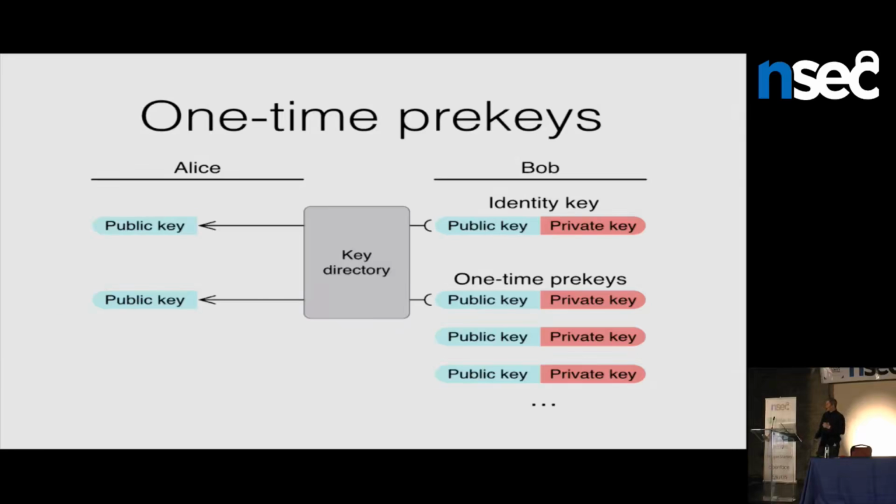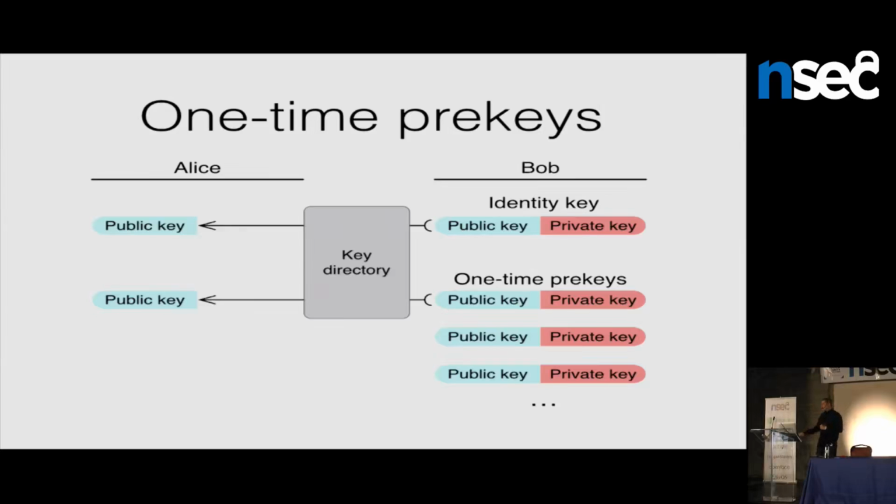Another thing to worry about is that the key directory could lie about Bob's pre-key public key, and it could serve Bob's correct, authentic identity public key, but an incorrect pre-key public key that it knows the private key for. And that's kind of a weird attack. If it did that, Alice would encrypt a message that Bob can't decrypt. It would be kind of this weird broken message, but that message would also not have forward security because the attacker would just have to go and steal Bob's private key by itself to decrypt that message. So those are a couple kind of downsides to this system.